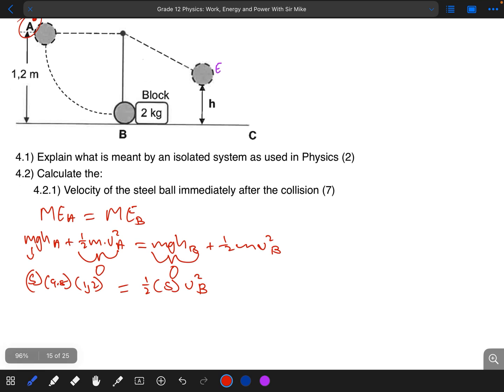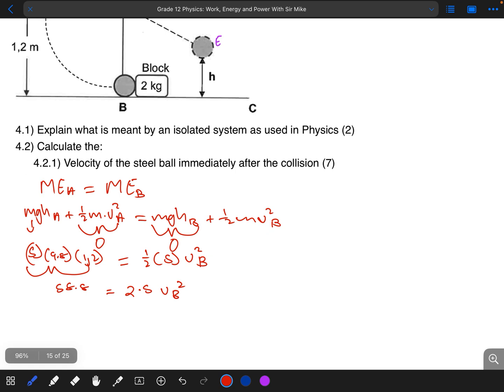If you put this into your calculator, you're simply going to get 58.8 being equal to half of 5, that's 2.5, times v squared. So we're going to divide by 2.5 on both sides. If you do that, you simply have 23.52 being equal to v squared.